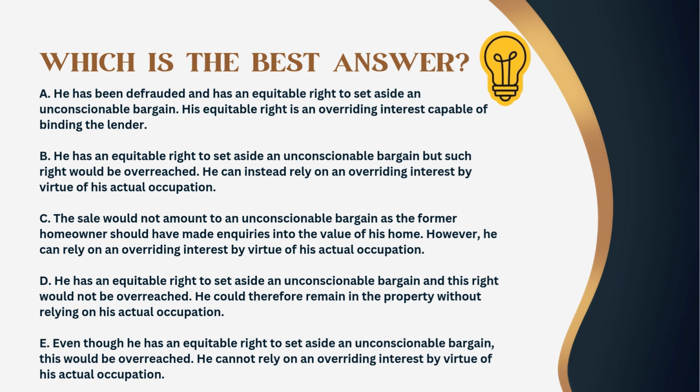D. He has an equitable right to set aside an unconscionable bargain and this right would not be overreached. He could therefore remain in the property without relying on his actual occupation. E. Even though he has an equitable right to set aside an unconscionable bargain, this would be overreached. He cannot rely on an overriding interest by virtue of his actual occupation.